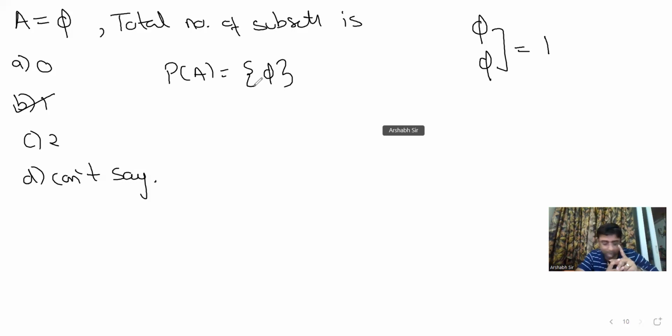Yes, sir. So the null set, like if the symbol is not in the bracket, so does it still count? नहीं बच्चों, remember, if I say this and I say this, these are two different things. ये null set है, ये एक set है जिसके अंदर null है. These are not the same thing. Okay.